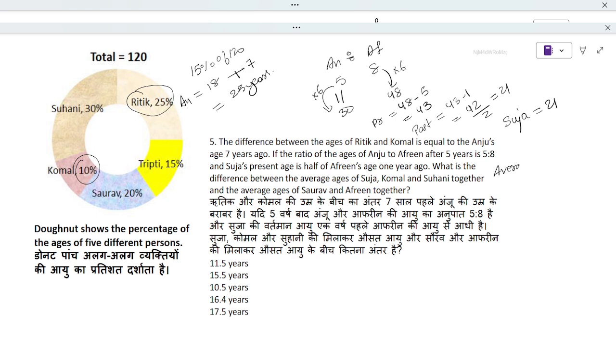First we need to find the average. Suja is 21. Komal is 10%, which is 12. And Suhani is 30%, which is 36. Divided by 3. Sum of these is 21 plus 12 is 33, plus 36 is nothing but 69, by 3 is equal to 23.